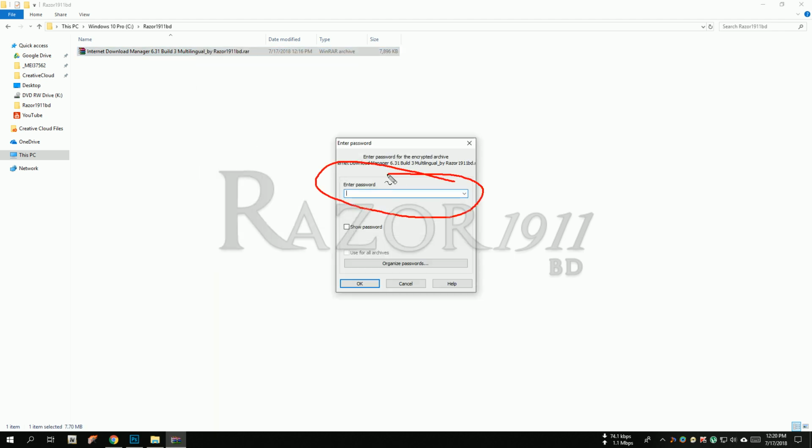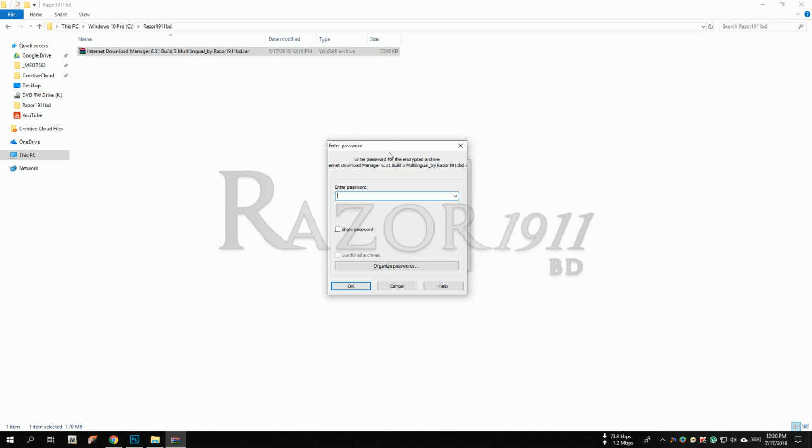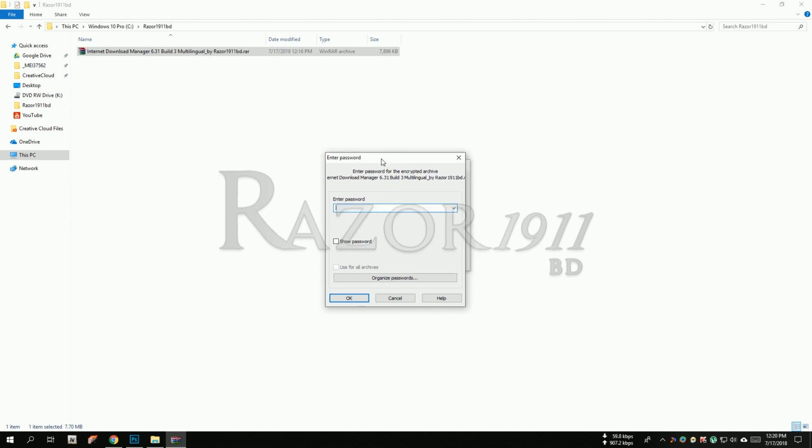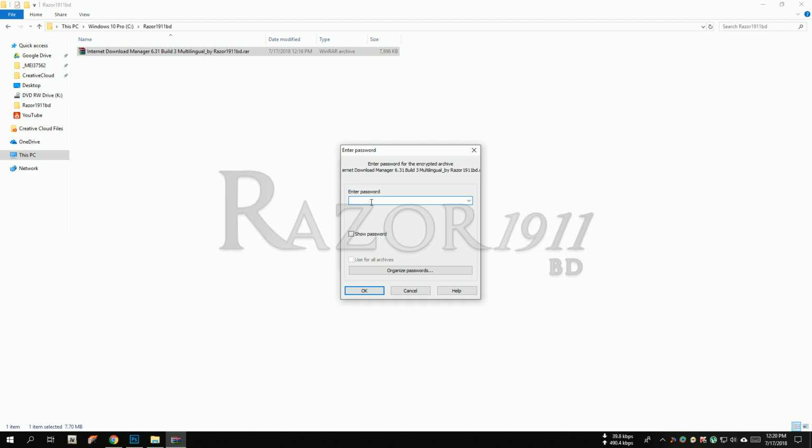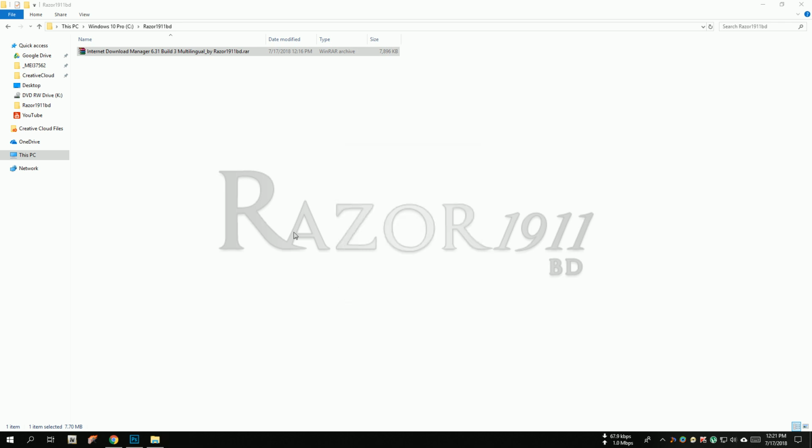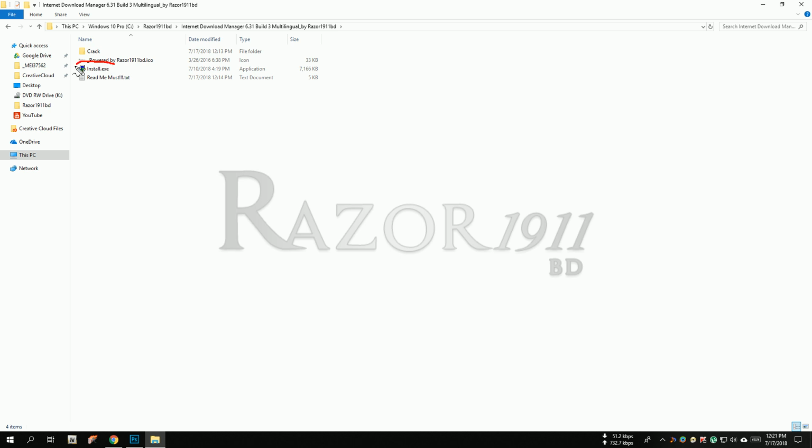Here you will see a box for password. For password, please message our Facebook page. When you get the password, enter it and click OK. Now open the software folder, click the install button, and run the install exe file.